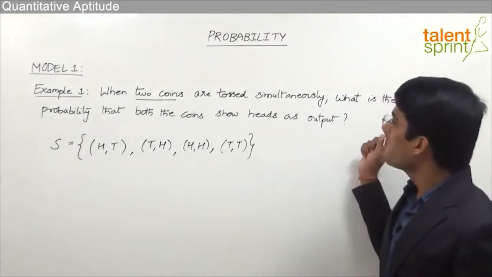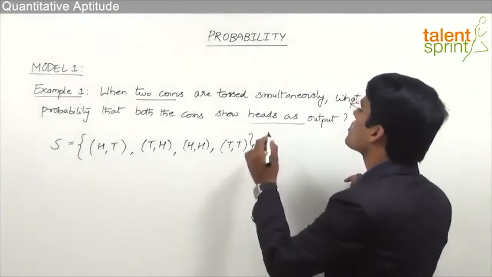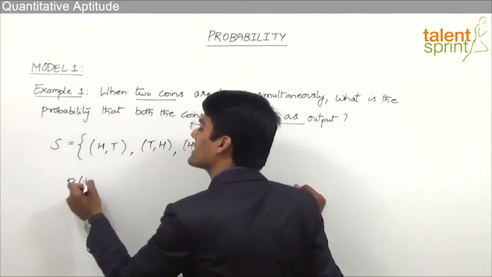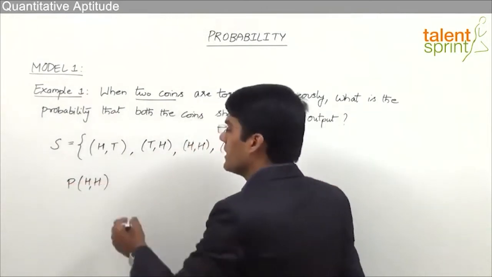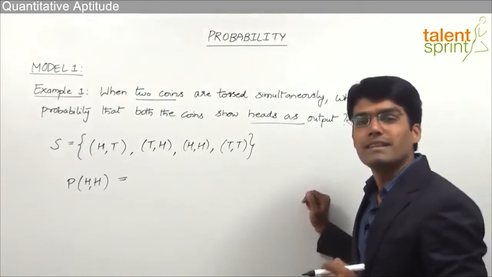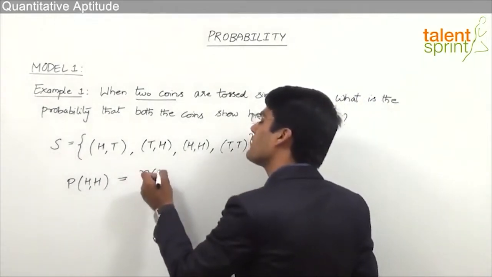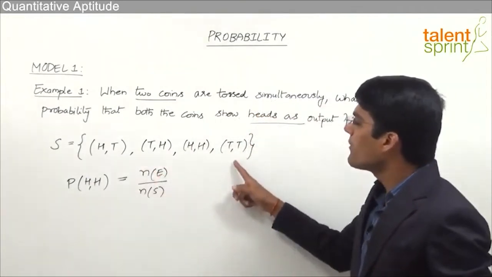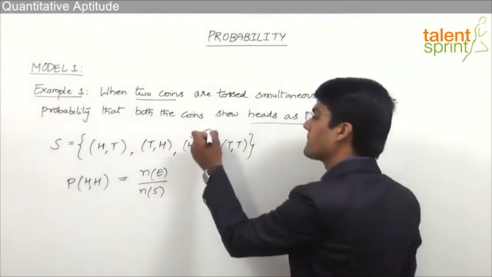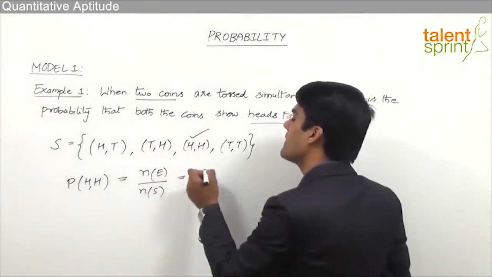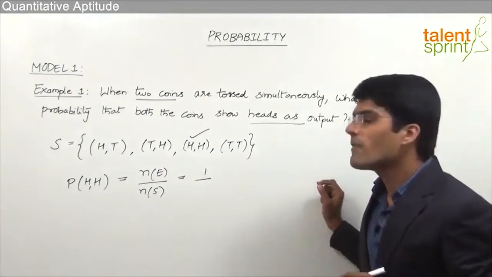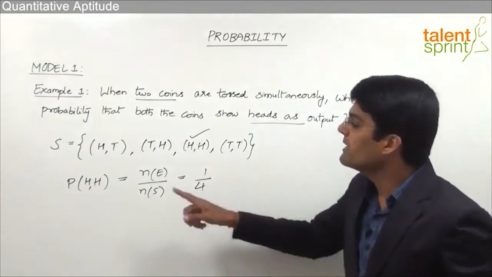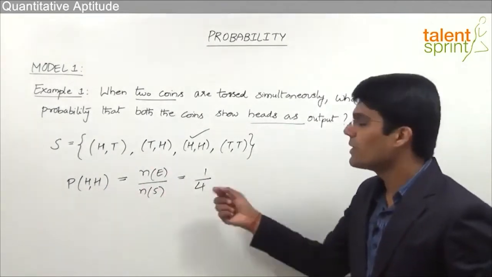Now here we need to find out the probability that both the coins show heads as the output. So we have to find out the probability of both the coins showing up heads. That is nothing but both have to be heads. Now we know that probability of a particular event E is the number of outcomes which are in favor of that event divided by total number of outcomes. Now from the sample space, the number of outcomes which shows both heads is only 1. So we can say that the number of outcomes in favor is 1 divided by total number of outcomes here is 4. So we can say that n(S) should be equal to 4. So the probability that both the coins show up heads is equal to 1 by 4.